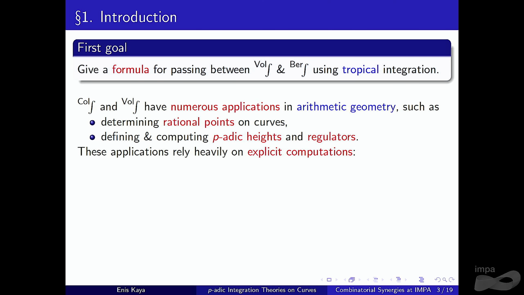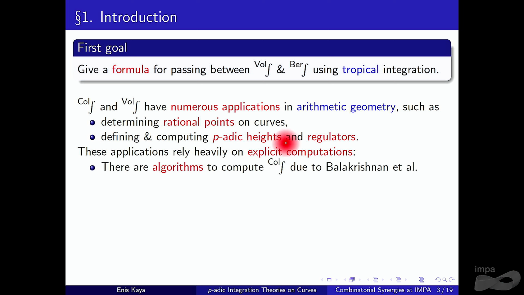It turns out that these applications rely heavily on explicit computations: for a given curve, differential form, and endpoints, you want to compute these integrals numerically, to approximate them. The good thing is that in the good reduction case, things are quite suitable for machine computation. There is an important map called the Frobenius lift. As long as you can compute its action on differential forms, you essentially know how to compute these integrals. That's why we have nice algorithms in the area, and these are implemented in nice programs.